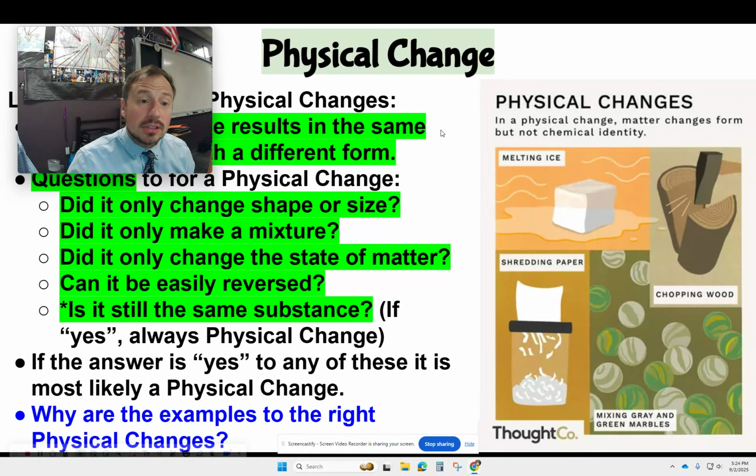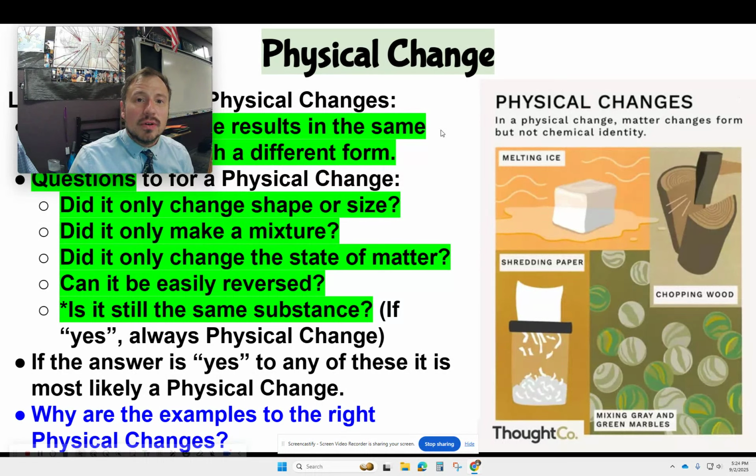So, melting ice. Here's how you can use these questions. Let's just go down. Did it only change shape or size? Okay, yeah, so it did change shape. It did change size. I've got this ice cube, and then it melts, and it just becomes a liquid puddle. Did it only make a mixture? We didn't mix anything with it. Did it only change the state of matter? Yes, we went from a solid to a liquid.